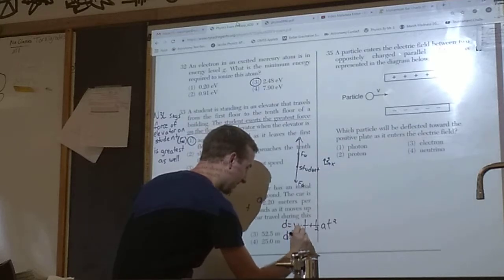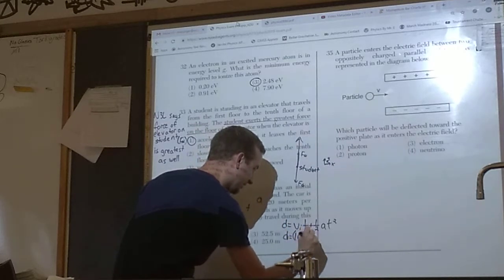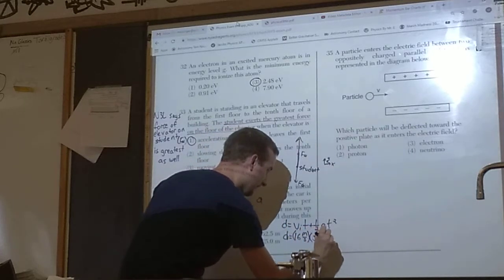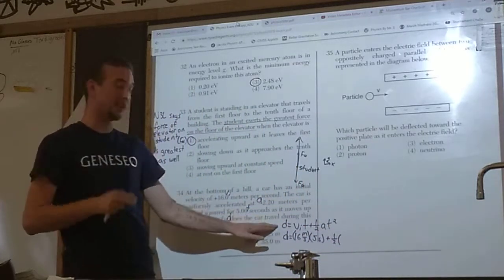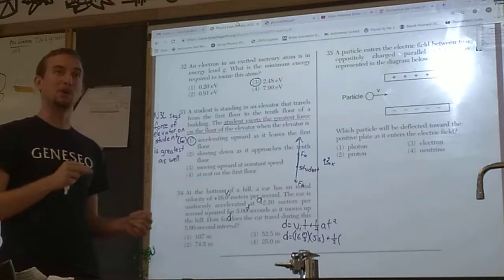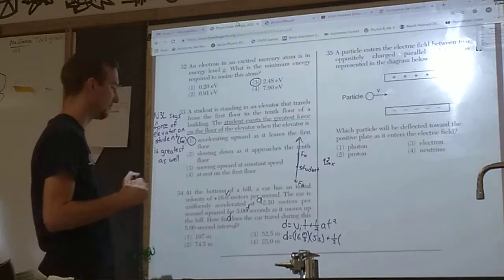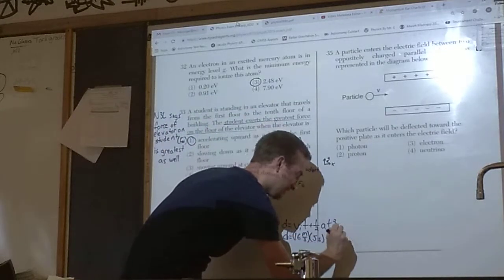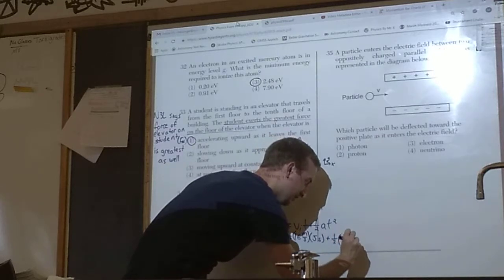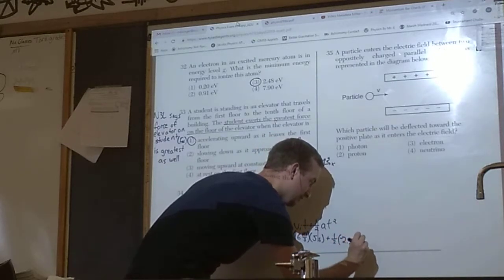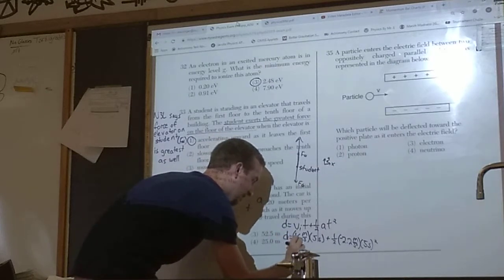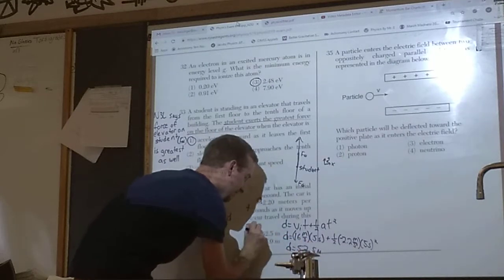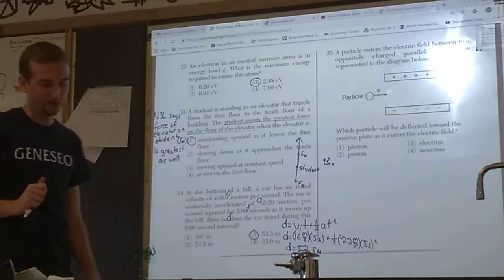And again, I'm not trying to say kinematics isn't useful. It certainly is. But they do have a point in that when you get an equation like this, it is possible to understand where this comes from. It's a little bit above the level that you need for a Regents class, in my opinion. So I finished plugging everything in. If I solve this, I should get an answer of 52.5 meters. Choice number 3.